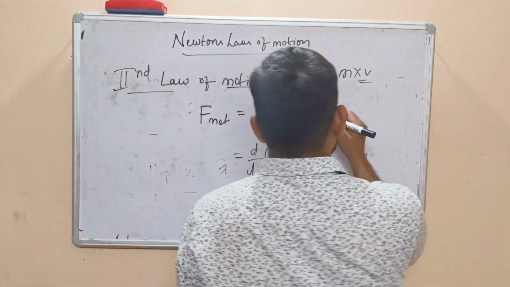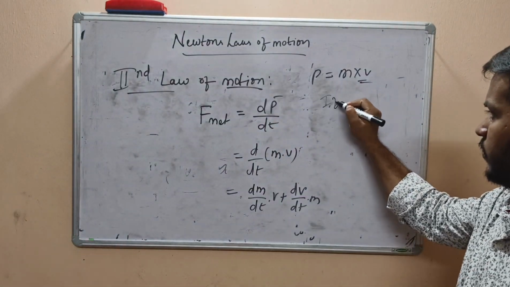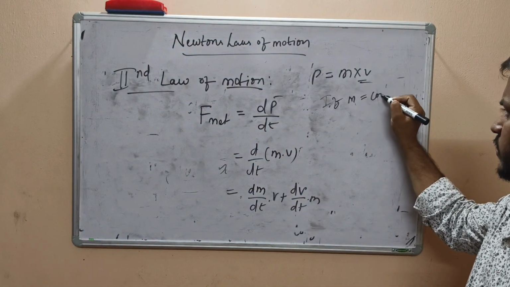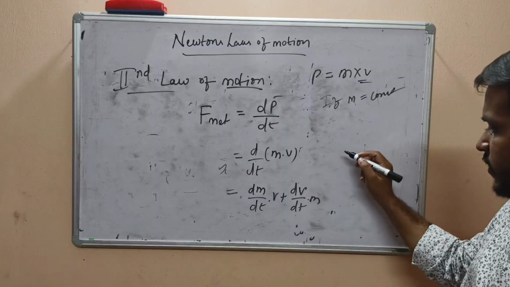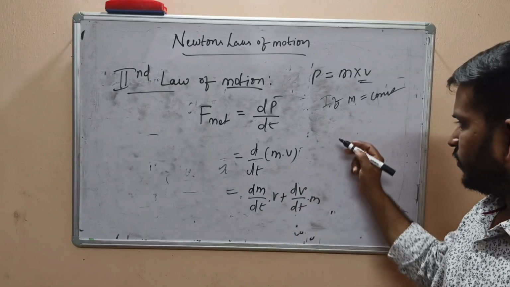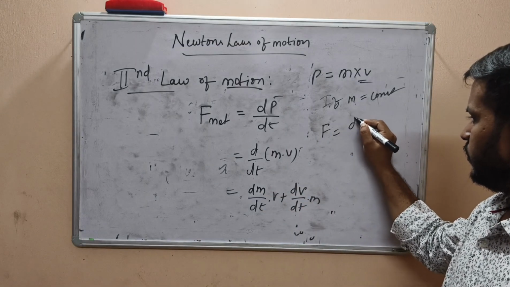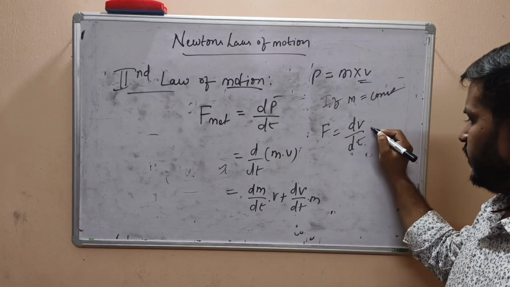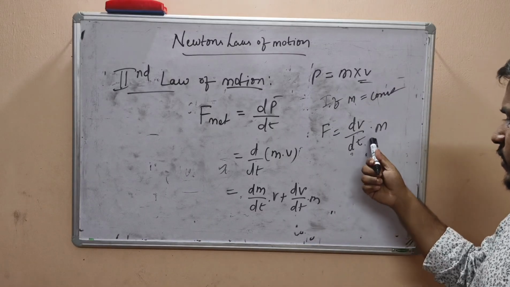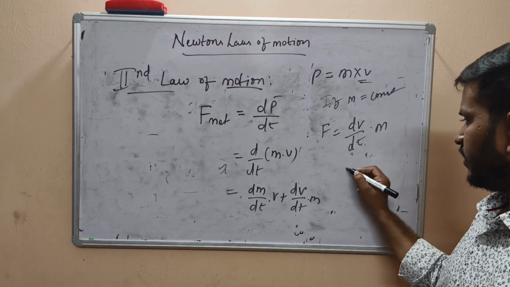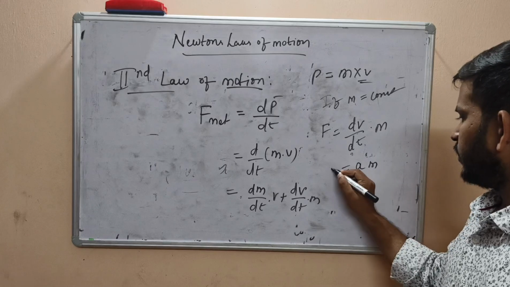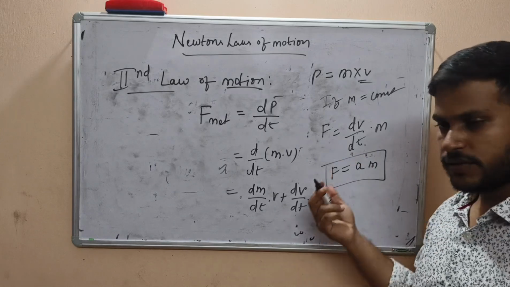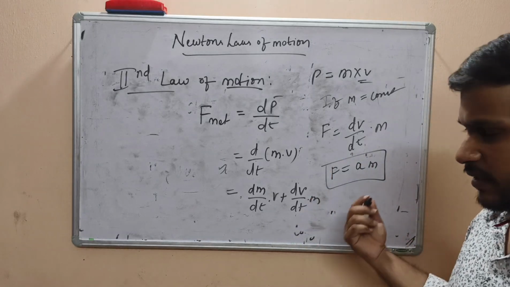If m is constant, this first term will be 0. Then F equals dv by dt into m. What is dv by dt? It is acceleration. So F equals m into a, F equals ma.